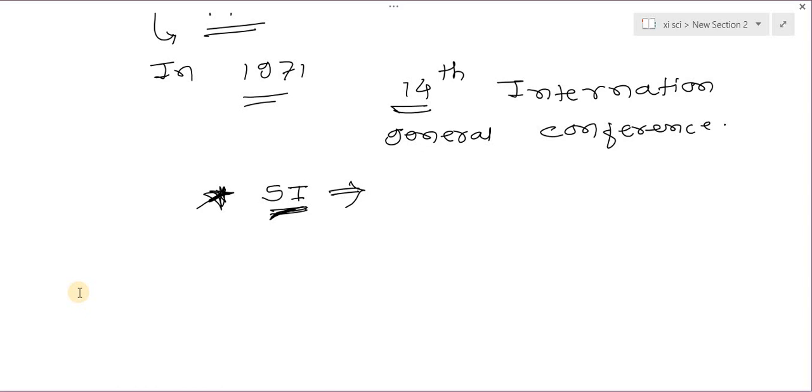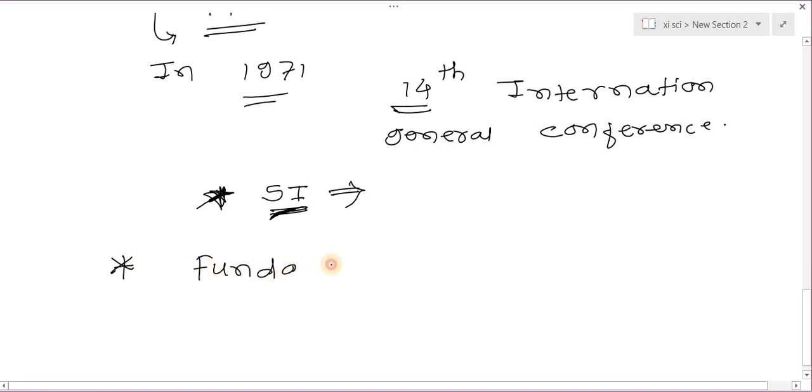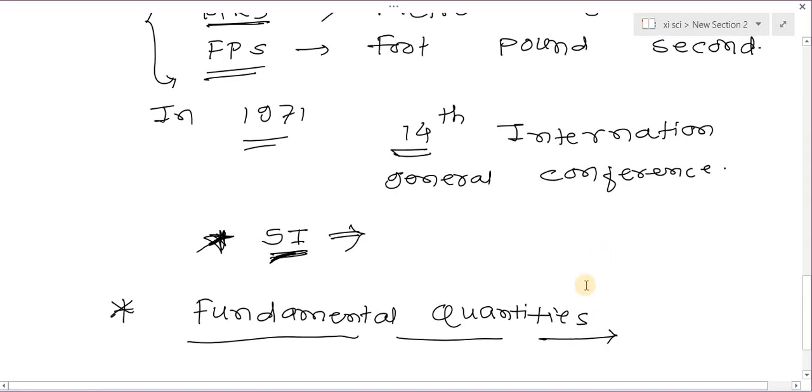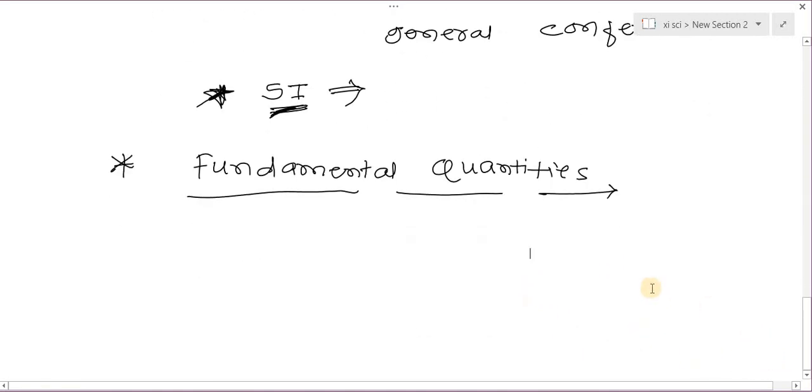Now the next topic is fundamental quantities and units. Let's see what a fundamental quantity is. First we will see what is meant by a fundamental quantity, and then I will tell you about units.